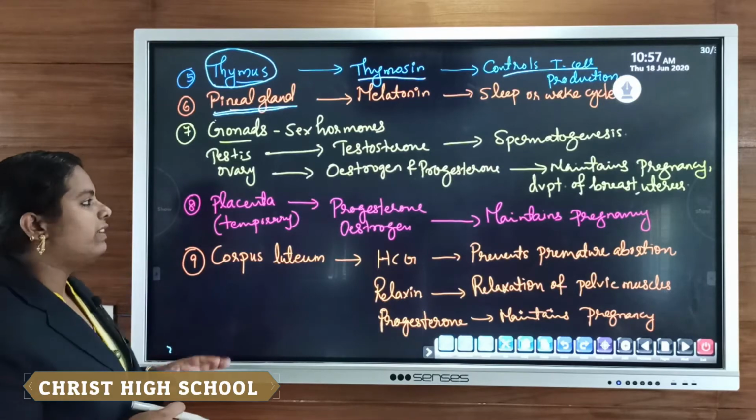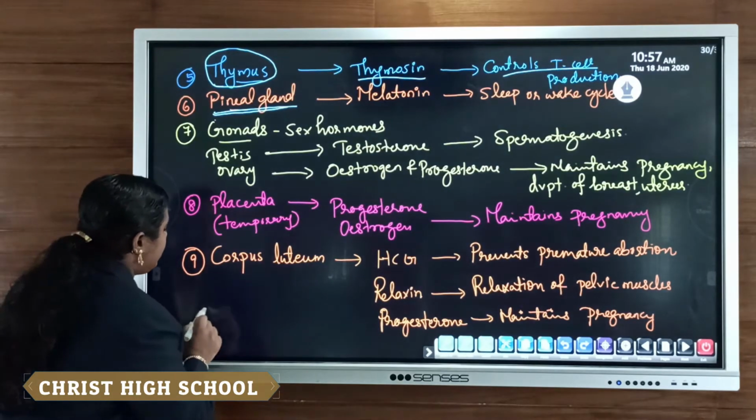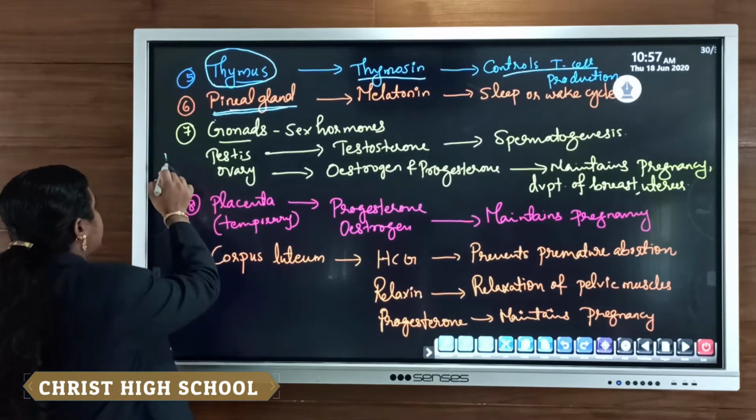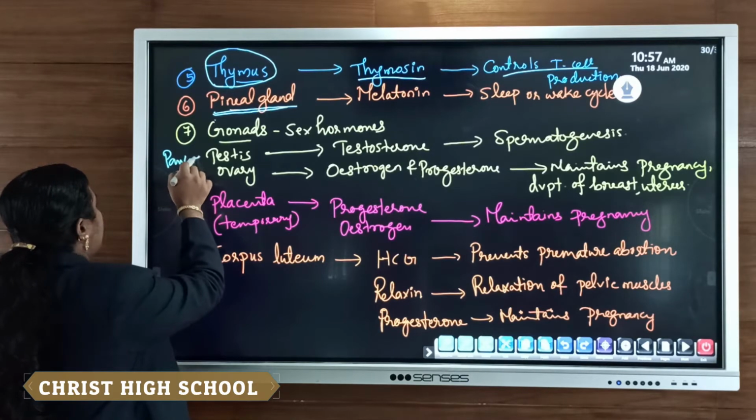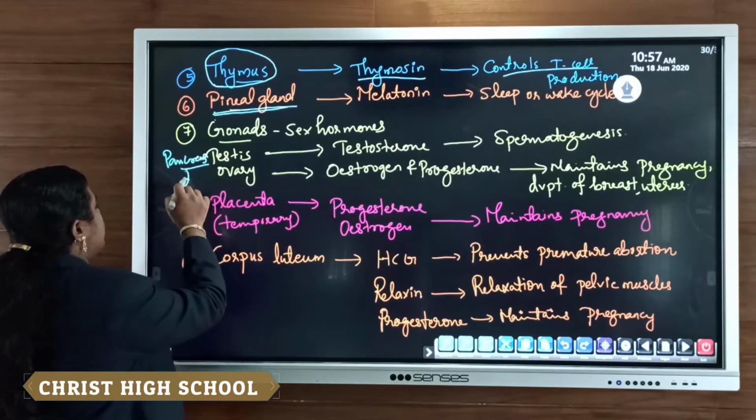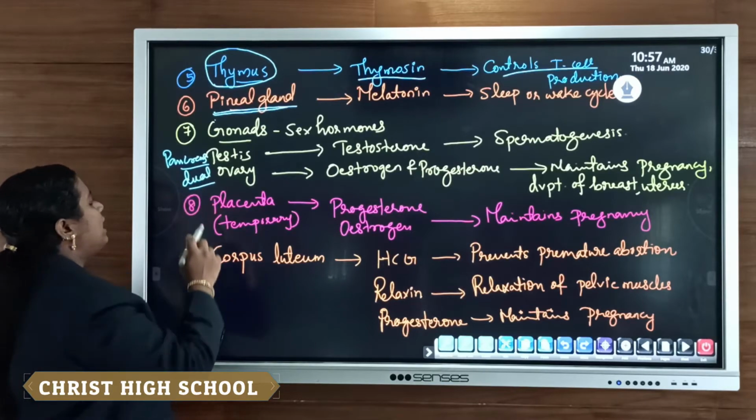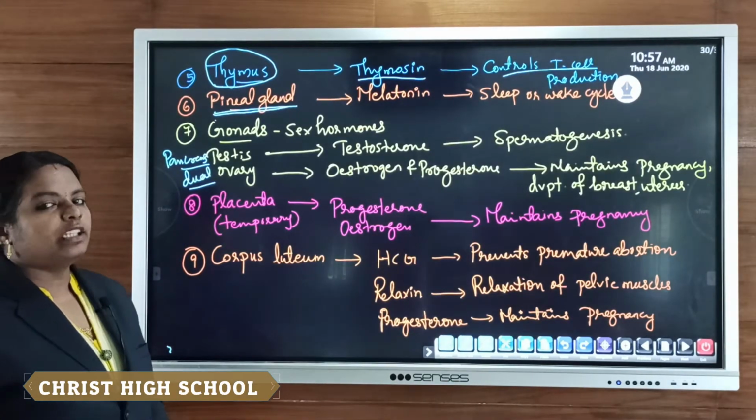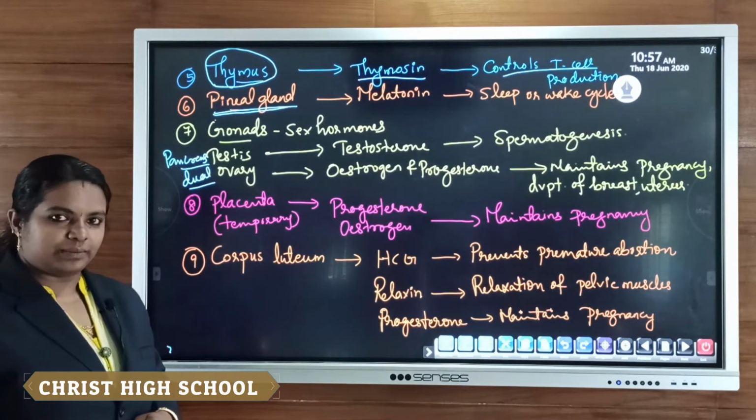So that is why we can say that the pancreas, testes and ovary are known as dual glands. D-U-A-L, dual glands. Clear? That means two types of secretions are there.